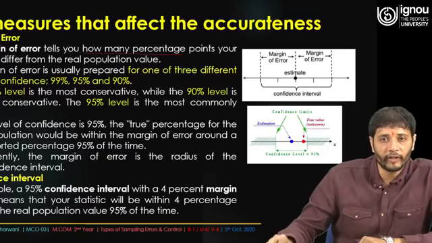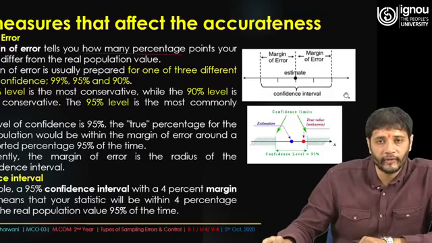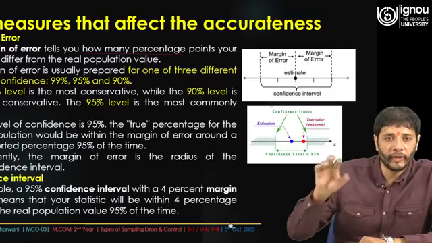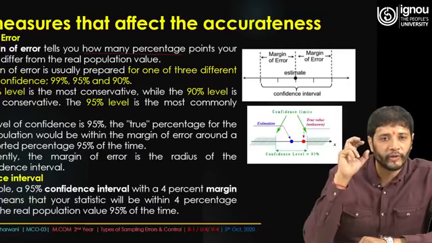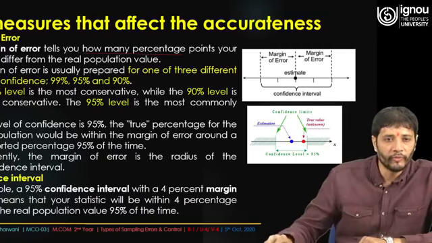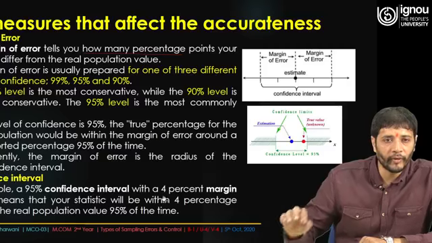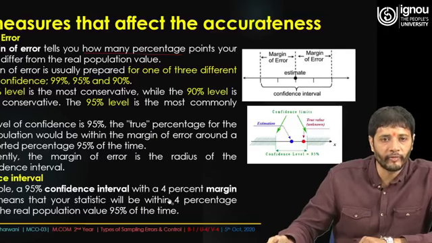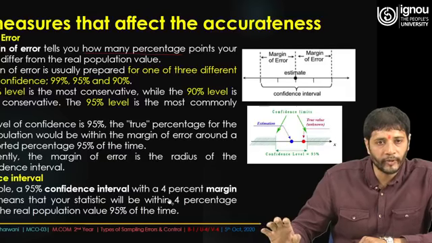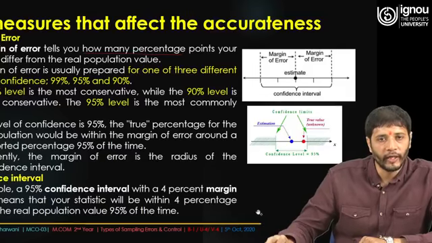If you see this margin of error, there is the estimate and the confidence interval. The confidence interval extends from the margin of error on the left side to the right side, with the estimate in the middle. We have seen how this confidence level is restricted to the 95% level. So a 95% confidence level with a 4% margin of error means that your statistics will be within 4 percentage points of the real population value 95% of the time.